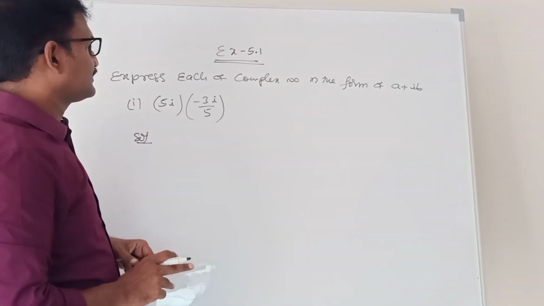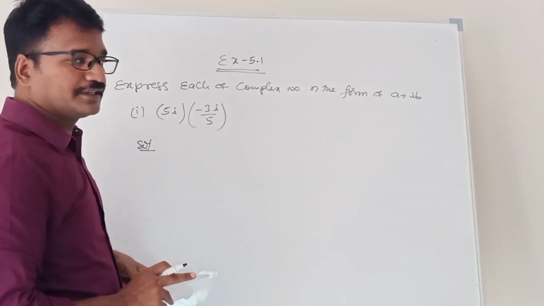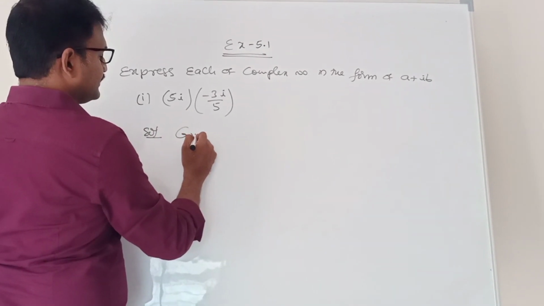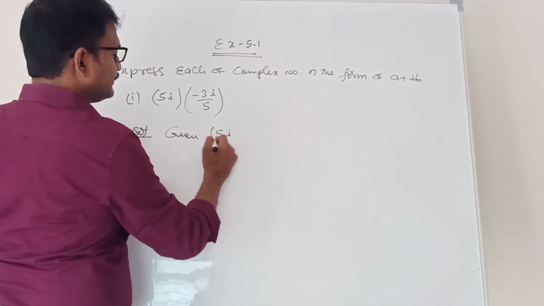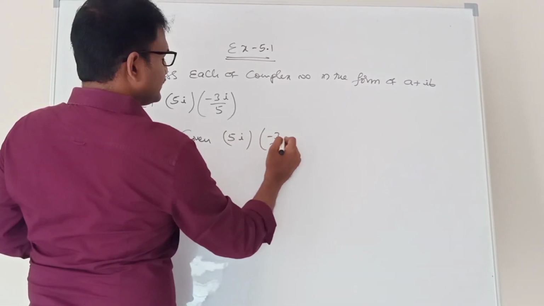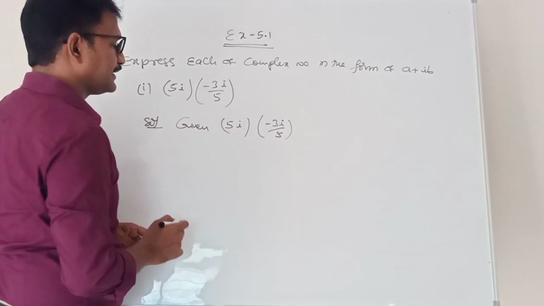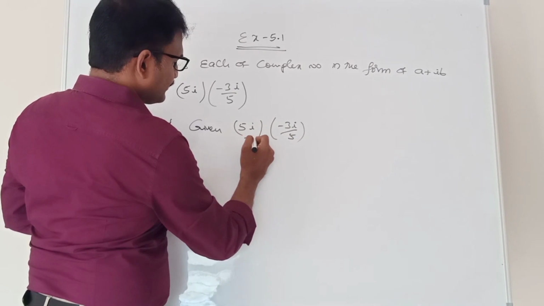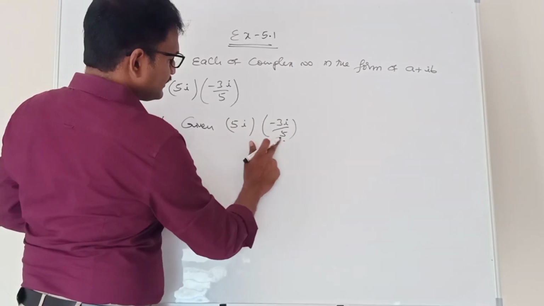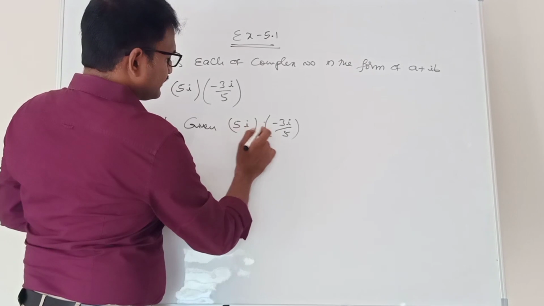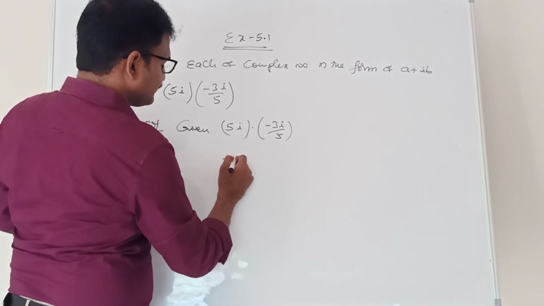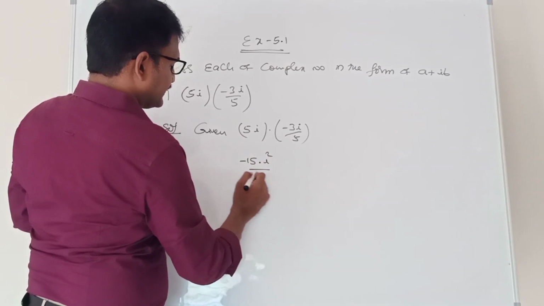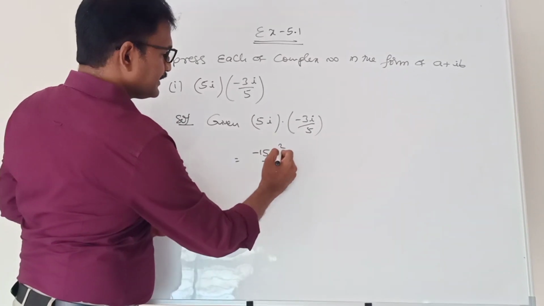Express each of the complex numbers in exercise 5.1 in the form of a plus ib. So what is the first given problem? 5i into minus 3i by 5. Between these two complex numbers, which sign is there? Into is there. So multiply. 5 into minus 3 is minus 15. i into i is i square, by 5. Minus 15 into i square by 5.